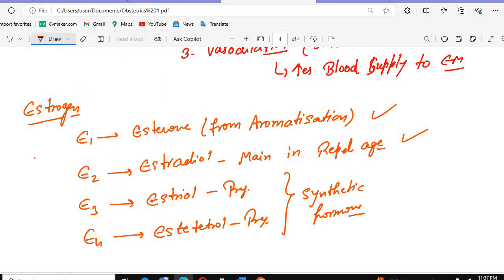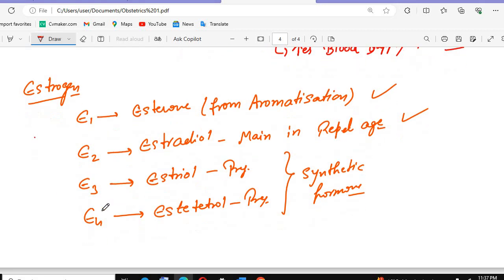Okay, so these are the four natural hormones: estrone, estradiol, estriol and estetrol. The estrone is formed from aromatization, and estradiol is the main one seen in the reproductive age. E3 we have estriol and E4 estetrol, which are formed during pregnancy, and they are synthesized by the placenta. So these hormones E3 and E4 are synthesized by the placenta at the time of pregnancy. Okay, this is an important point here.